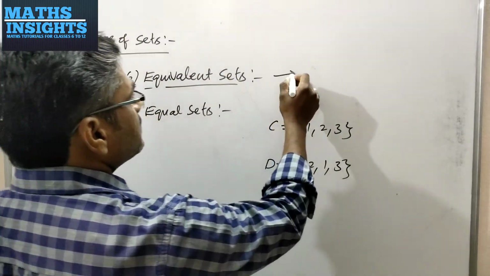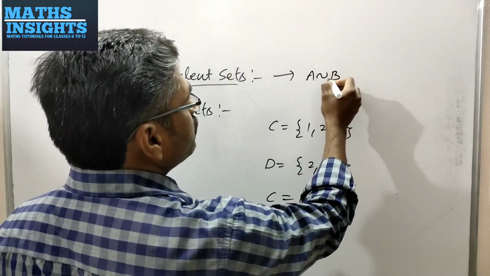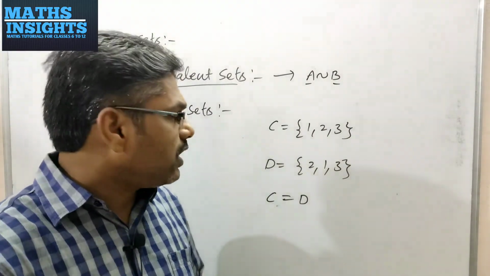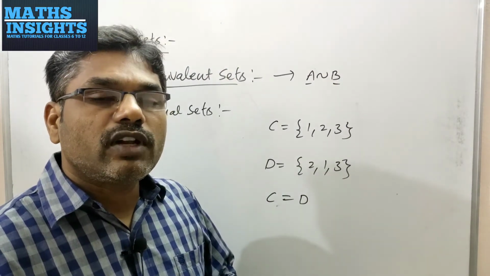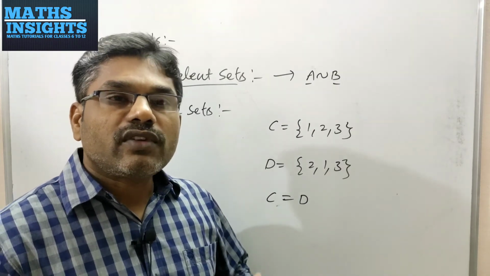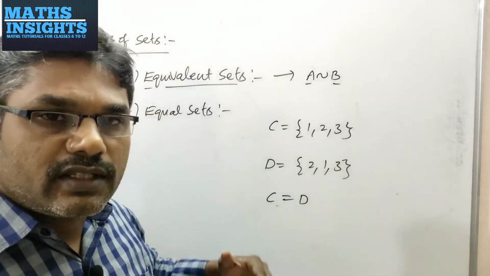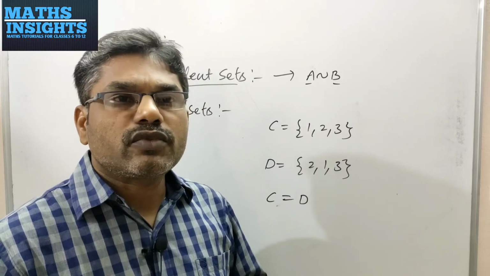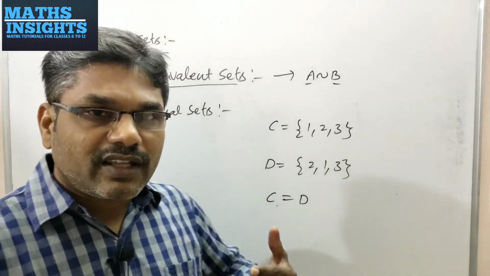And in this case, if two sets are equivalent, then you will write A is equivalent to B. That means they are having equal number of elements only, but these two sets are having equal number of elements along with the same elements. So these are some definitions, and you have more definitions on this set theory. So whatever we discussed so far, we will have problems in the next video, and we are going to solve those problems in the next video.